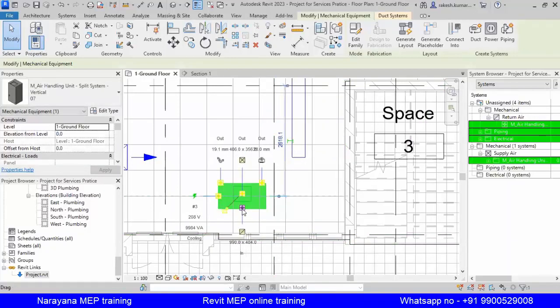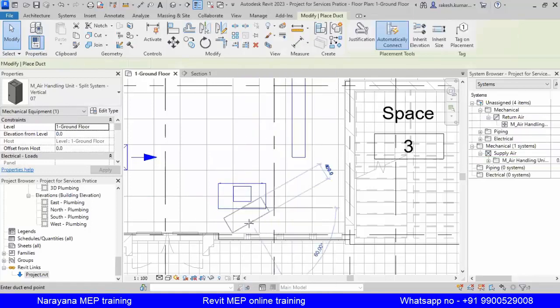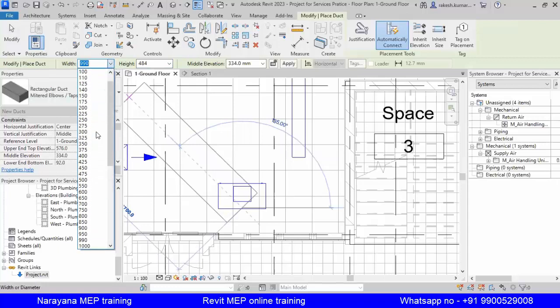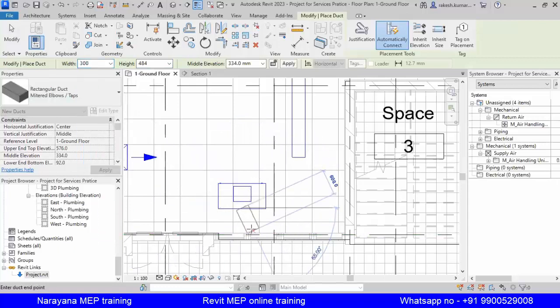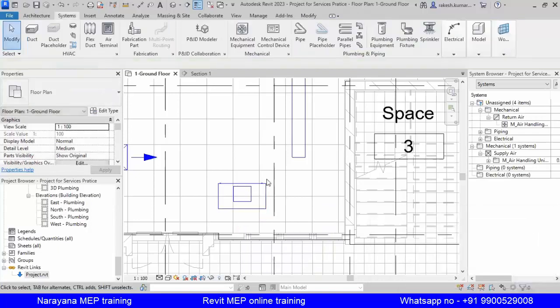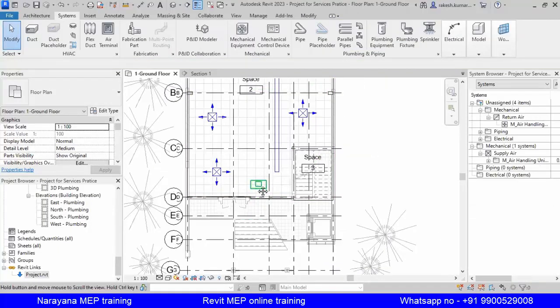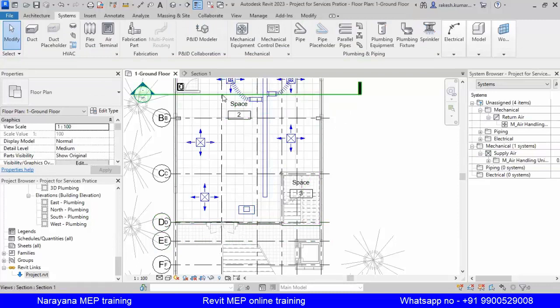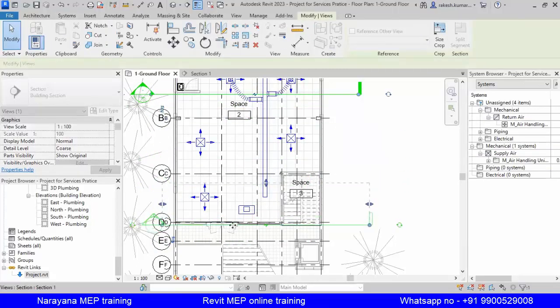This is in the duct. Here the size we have to change. So what we have to do, we have to make one section and then use it.